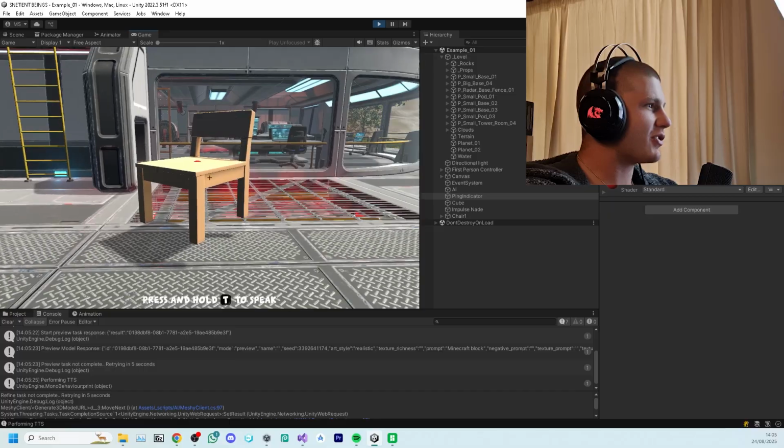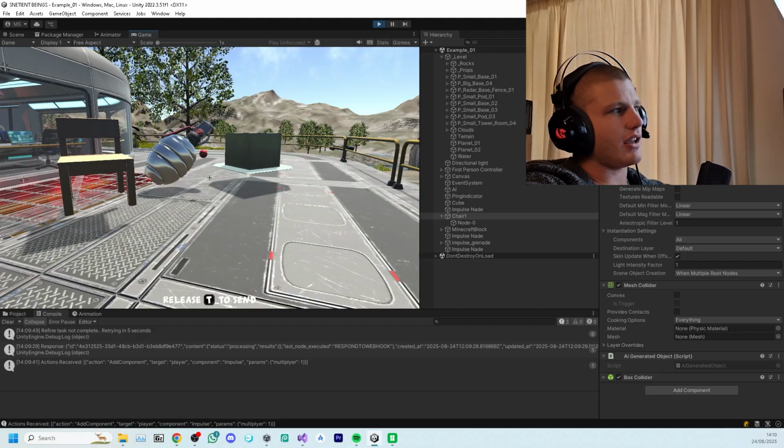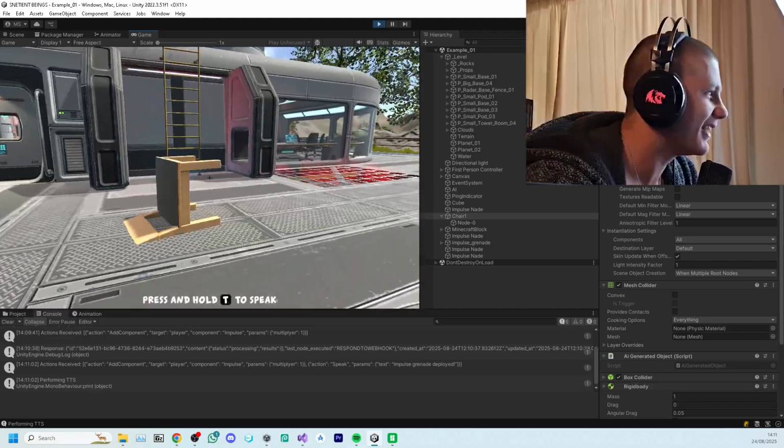At this point, I should have added more useful features like letting the AI move and rotate objects, but I got distracted, and now the AI can turn literally anything into an impulse grenade. Here's a chair for you. Oh, thank you, kind sir. Please place an impulse grenade. Impulse grenade deployed. That was pretty cool.